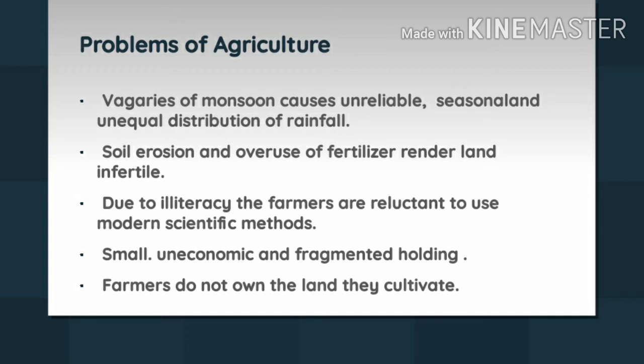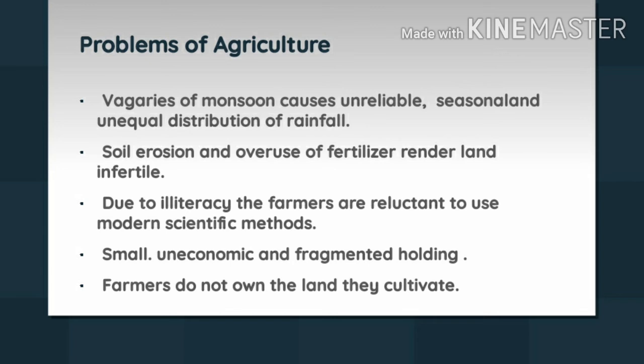Illiteracy is also a major problem for Indian agriculture. Because the farmers are illiterate, they are very reluctant to use modern machinery. Not only that, they refrain from using good quality seeds and fertilizers. Pesticides are not used by them. Thus, there is bad quality crop, along with a lesser amount of production. They are not into using machines. They are rather bent on using old, outmoded implements, so it decreases the yield to a great extent.